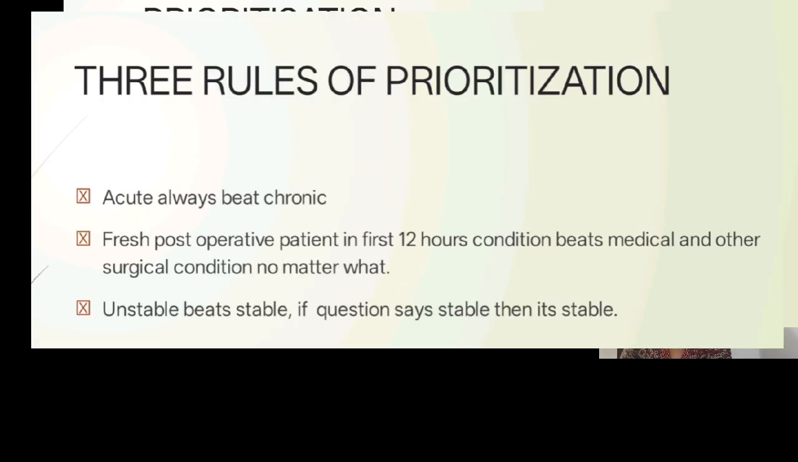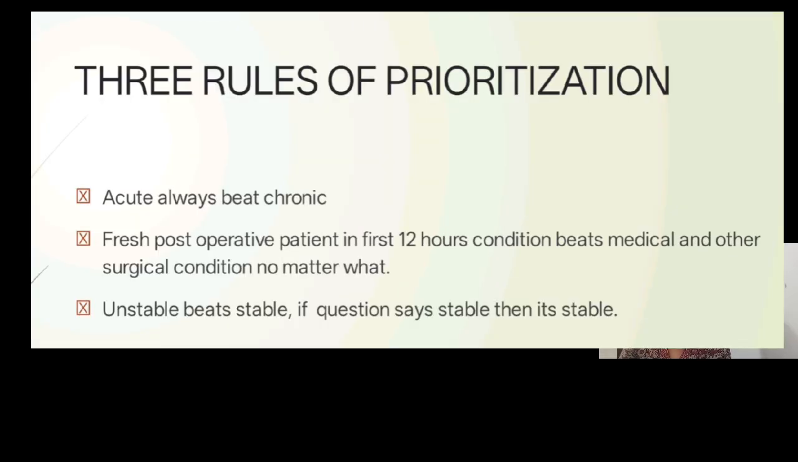Next, we can see the 3 rules of prioritization. As I always said, acute always beats chronic. An acute patient has an acute condition, whereas a chronic patient has a long-standing illness, because the patient has already had that problem for such a long time. Acute is sudden onset.